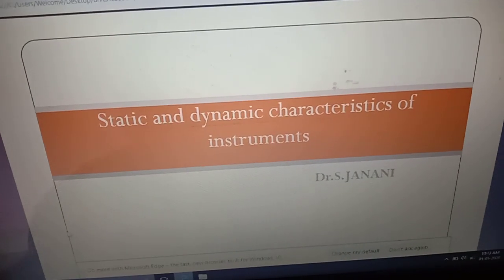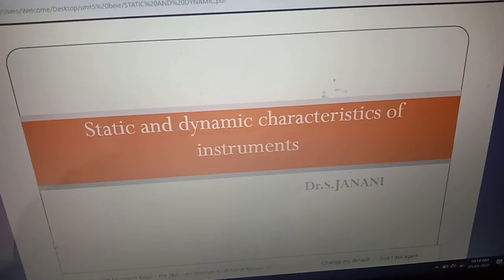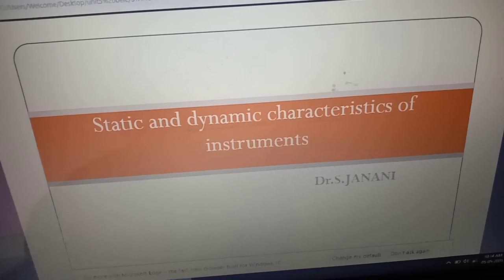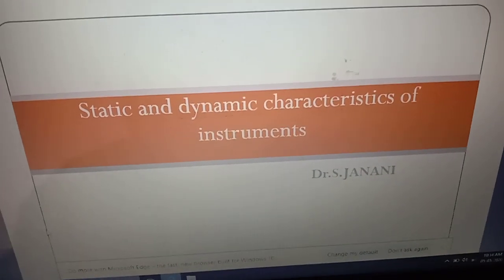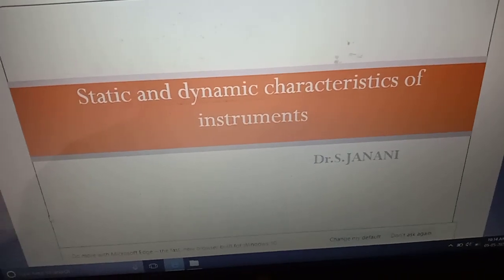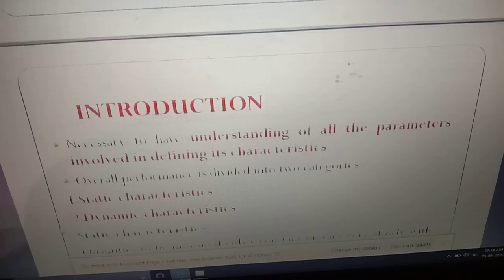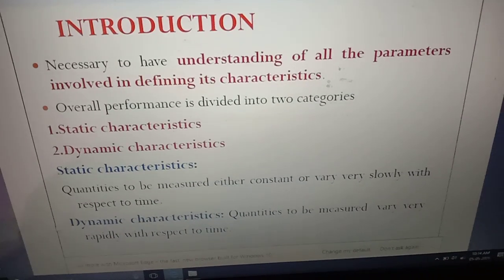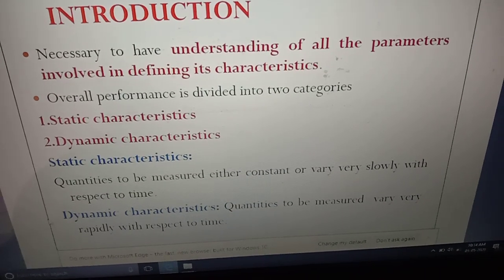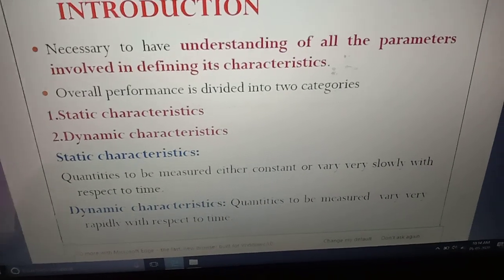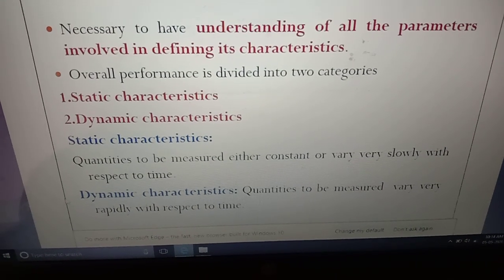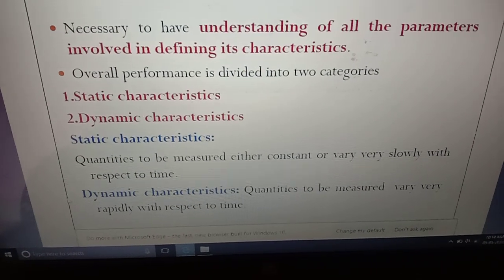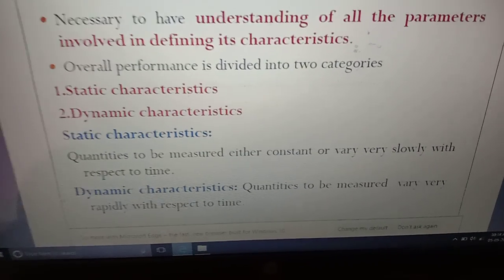Good morning, students. Today we are going to see the static and dynamic characteristics of instruments. What are the static and dynamic characteristics of the instruments? First we have to understand the parameters of the instruments. What are the different categories we can classify the instrument into? They are static characteristics and dynamic characteristics.